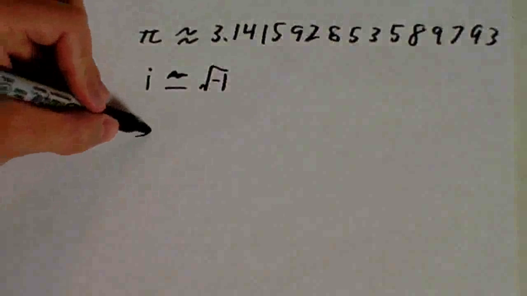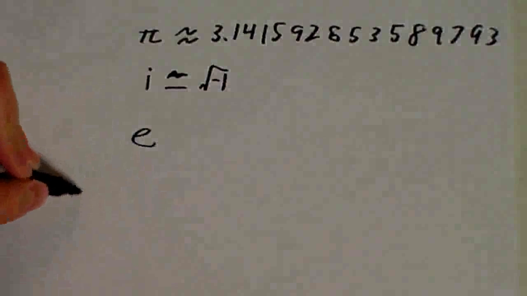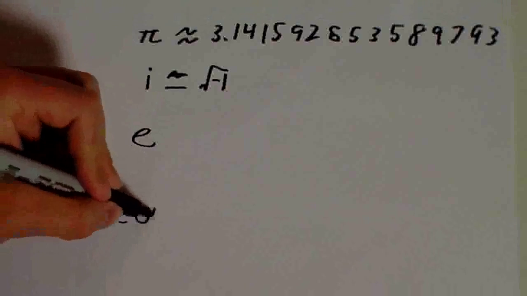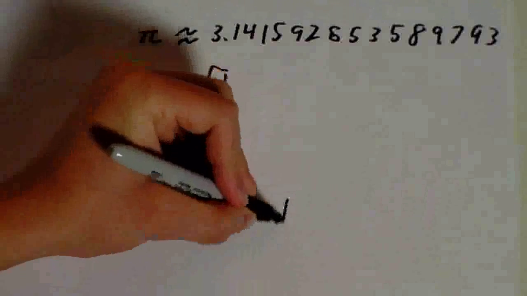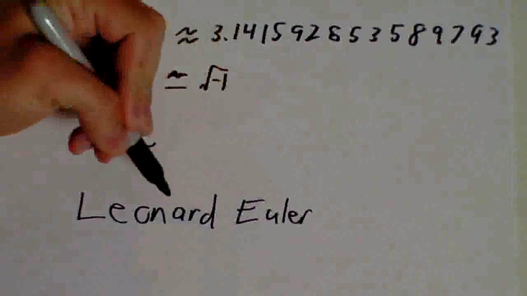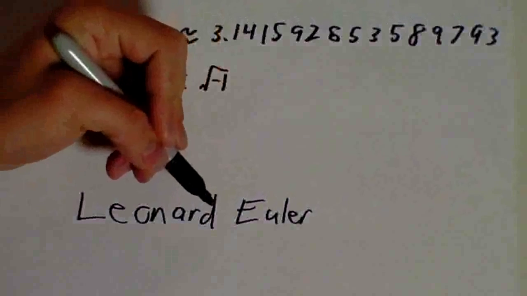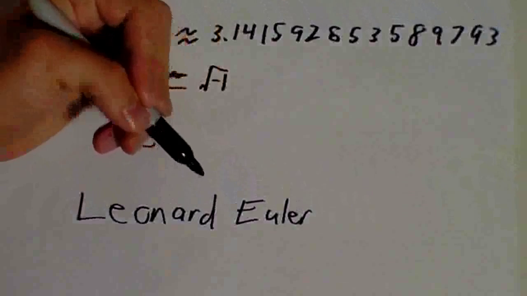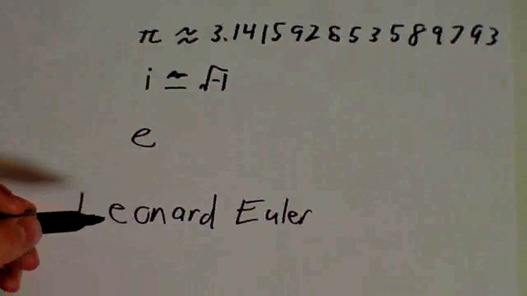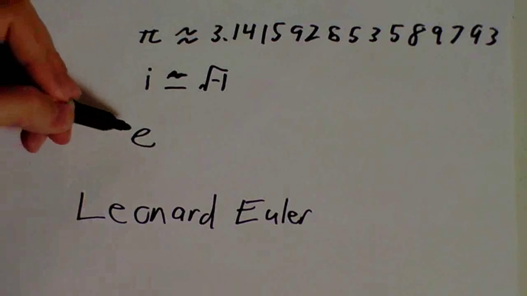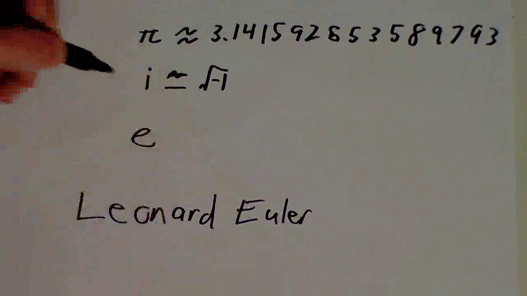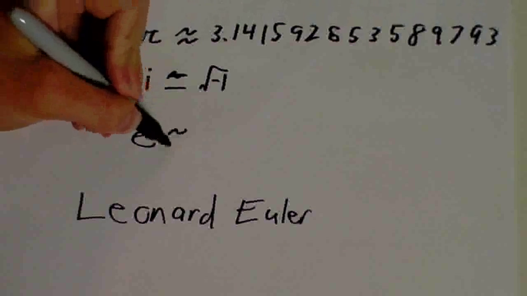It's called e, and it's named after a famous mathematician named Leonhard Euler. He spelled his name a little strangely, but he was a brilliant mathematician nonetheless. He basically would have invented math if he had been around back then. And he discovered this constant called e, and he named it after his own last name, and e is approximately equal to